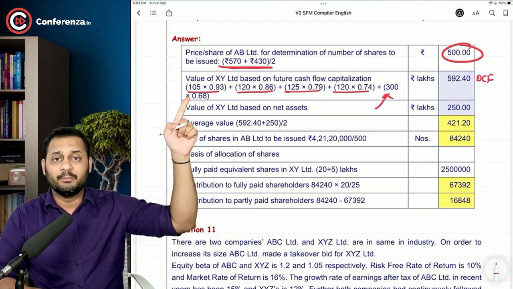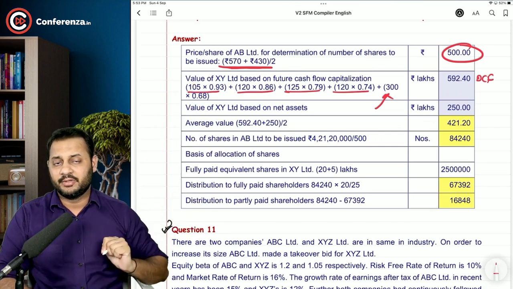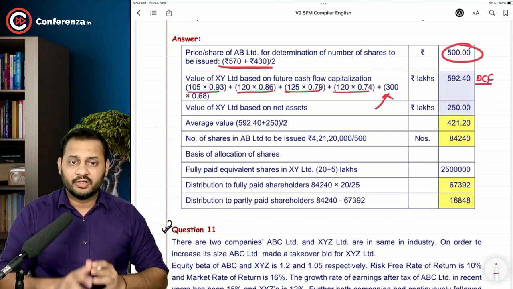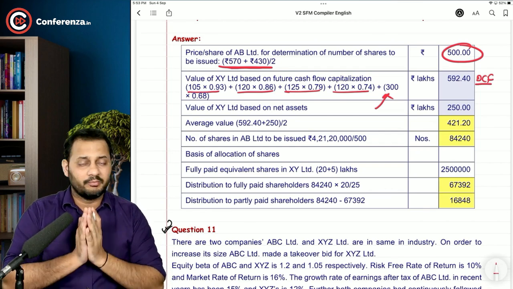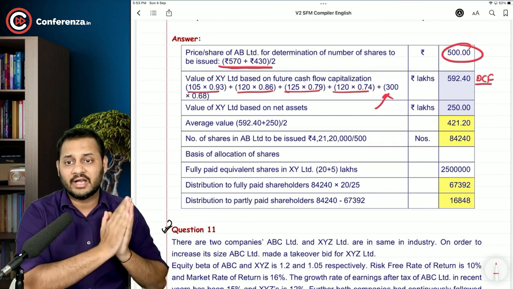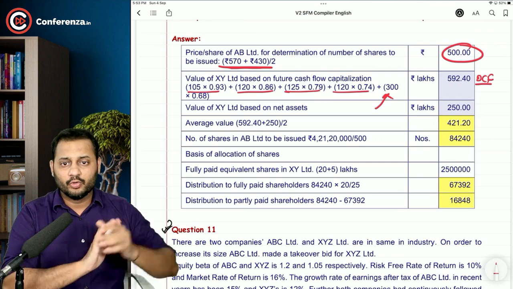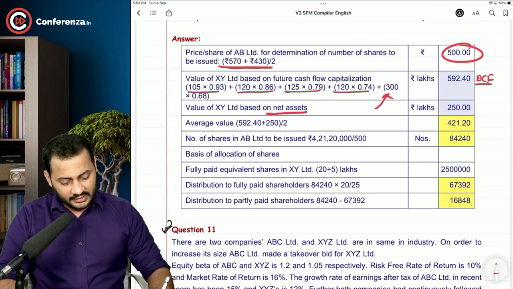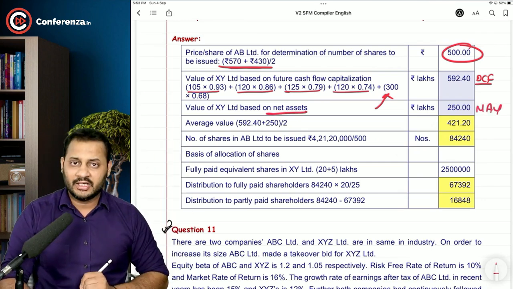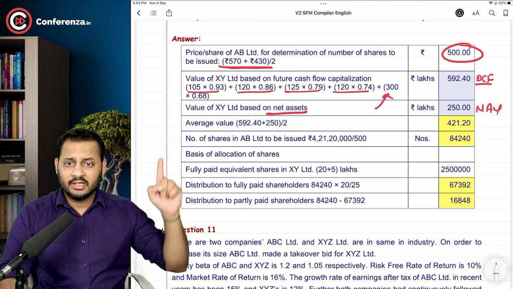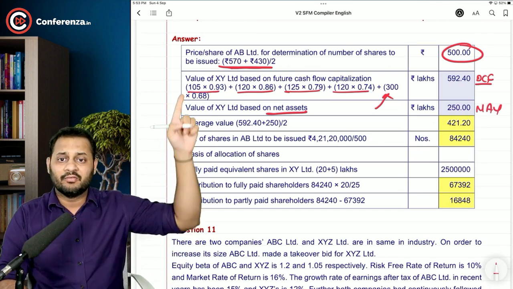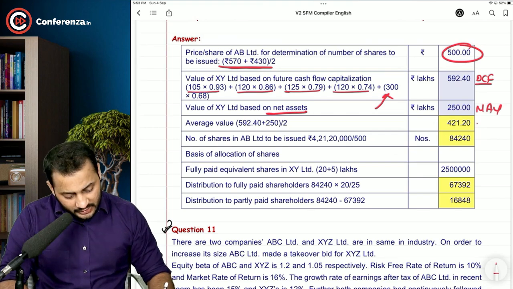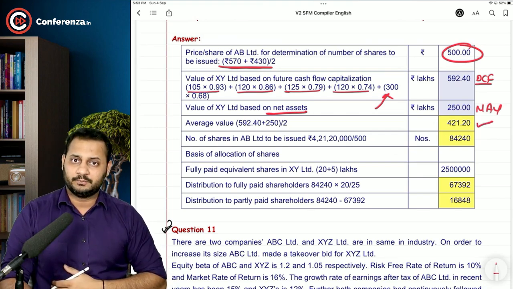This is the value of the entire business, XY Limited. So if the discounted cash flow method is considered, the business has to be valued at 592.40 lakhs. But if you go according to the net assets, then the NAV value is only 250 lakhs. And the question clearly says that the value of this business has to be the average of both. So the average of both is coming to 421.20 lakhs, right?